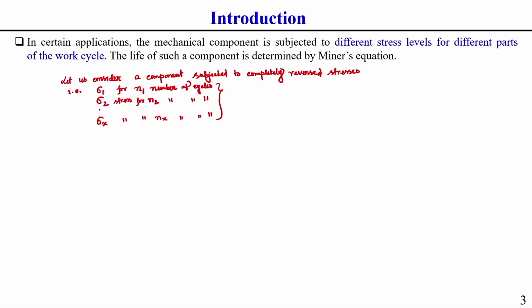So, in this structure, if only sigma 1 stress is applied, then let capital N1 be the number of stress cycles before fatigue failure.